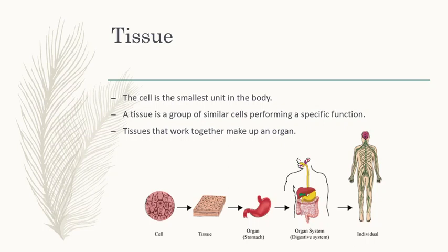Tissues that work together make up an organ. Organs that work together are called organ system, and various organ systems together make up an organism.